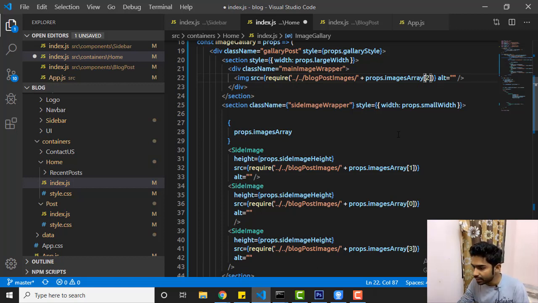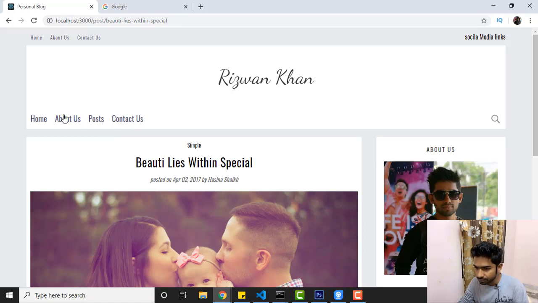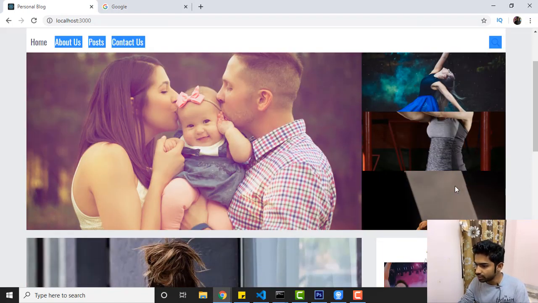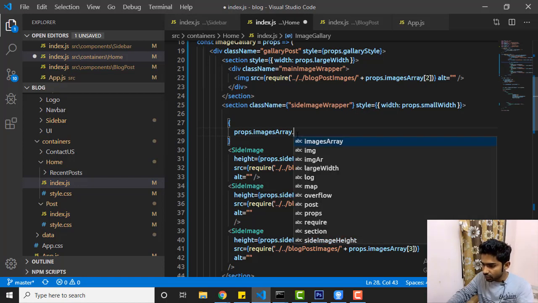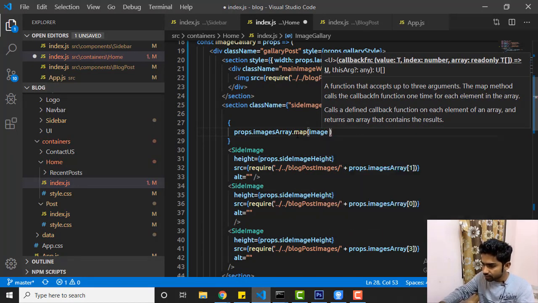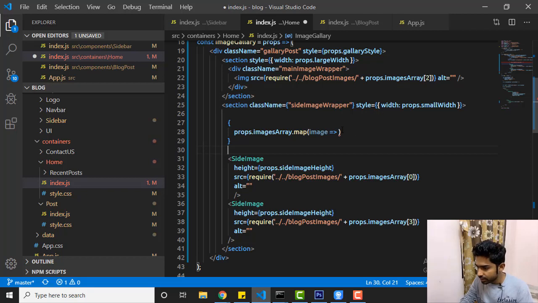We want to avoid one of the images from the array, because that one is separate, not part of these triple images you see here. I'm talking about this one. This is one thing, right? So we don't need to do that. So here I'm going to say props image array dot map, and we'll say image, and directly get this one slide image, cut, paste.